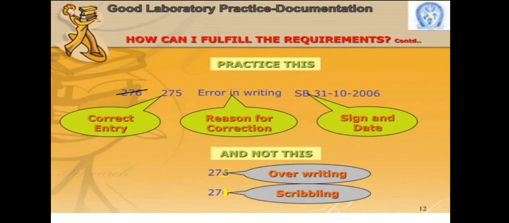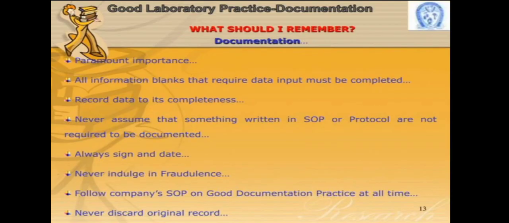Now, how can I fulfill the requirement? By practicing this. We require different practices regularly. That means correct entry every time, reason for the correction, error writing, and signature. This way we can do the correction if the documentation is made wrong or needs to be corrected. And not overwriting, not scrubbing, that means there is no need for overwriting, cutting or scrapping. That will always create confusion.